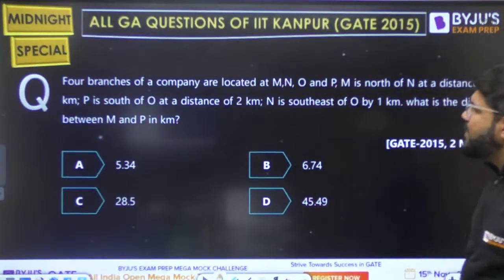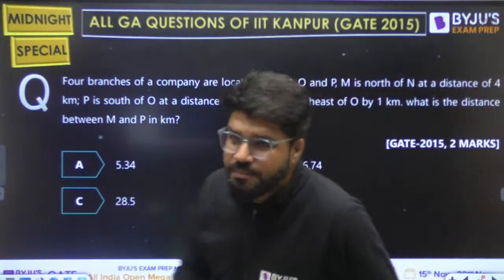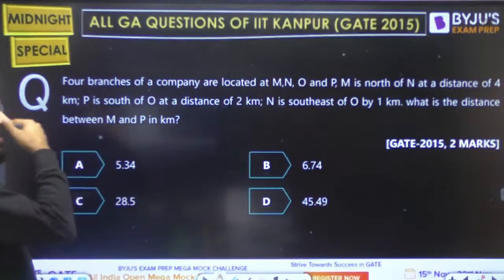4 branches of a company are located at M and O and P. M is north of O at a distance of 4 km. P is south of O. Now we will not draw it like this; then only we shall get the answer. 4 branches of the company are located at M and O and P. Okay, M is north of N at a distance of 4 km. M is north of N.